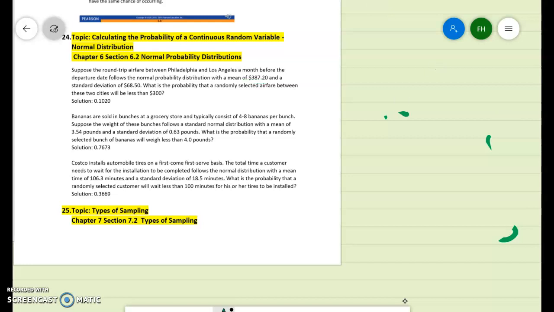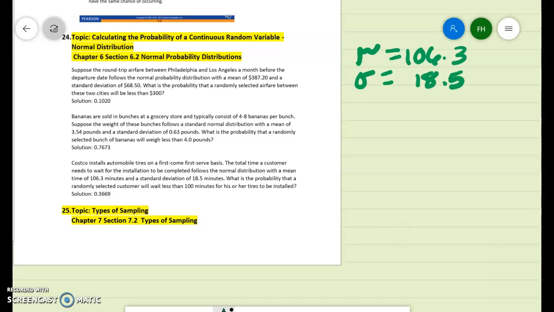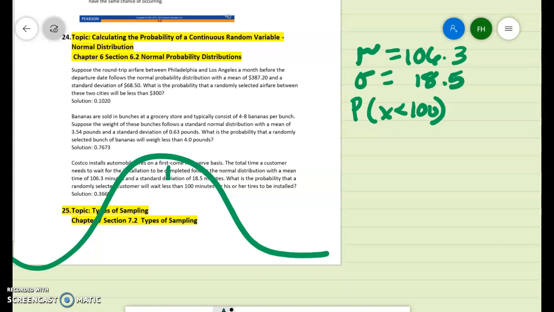Alright, now looking at the next one, the Costco one, the total time a customer needs to wait for installation. The mean time is 106.3, and the standard deviation is 18.5. What is the probability that the customer will wait less than 100 minutes? So, 106.3, 100 would be to the left because it's less than.